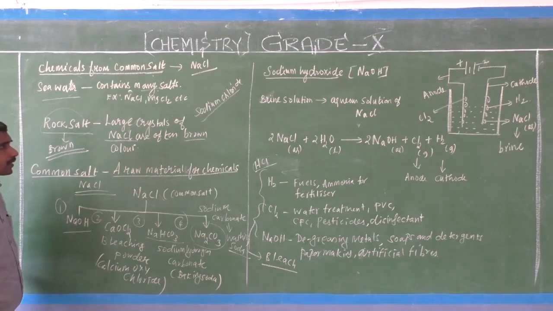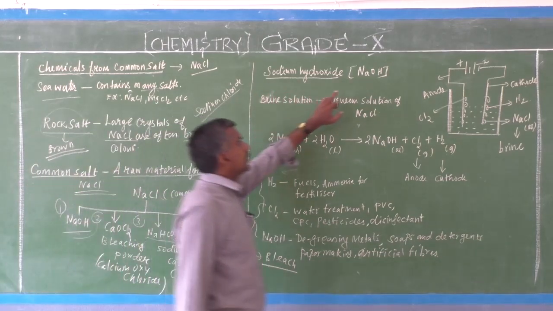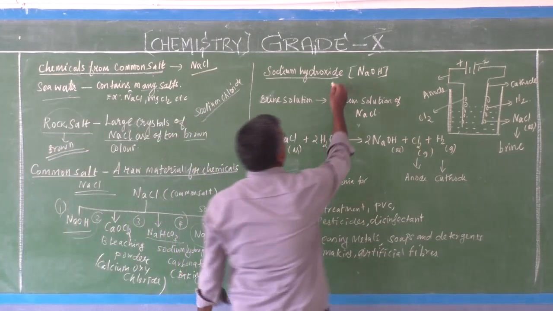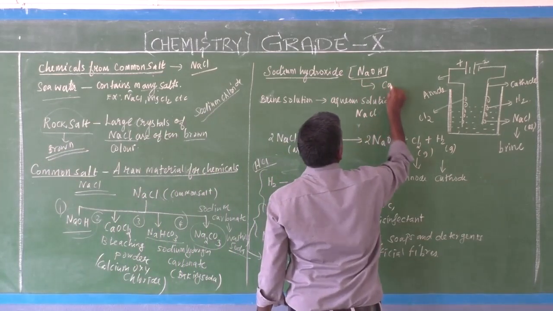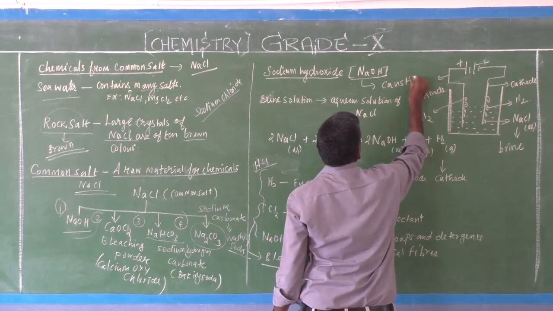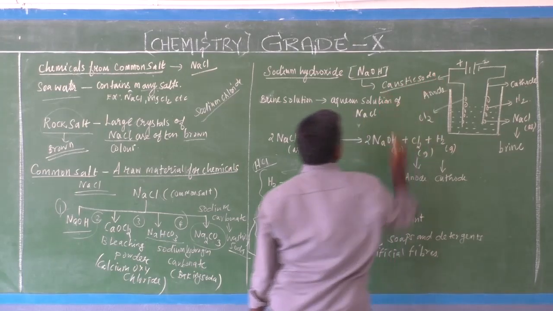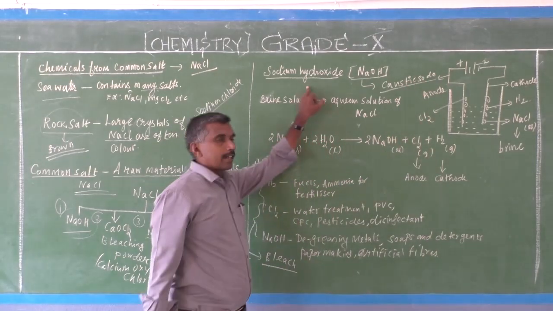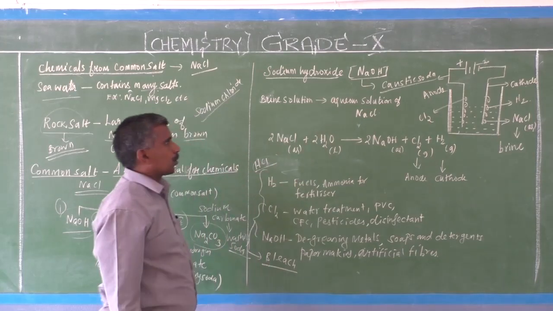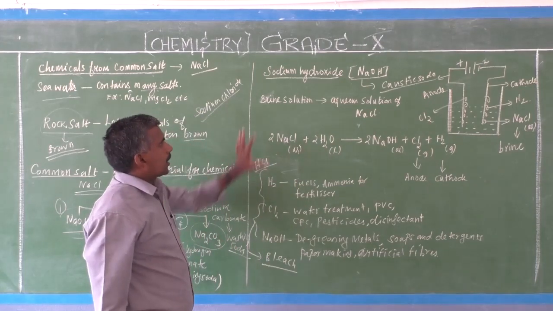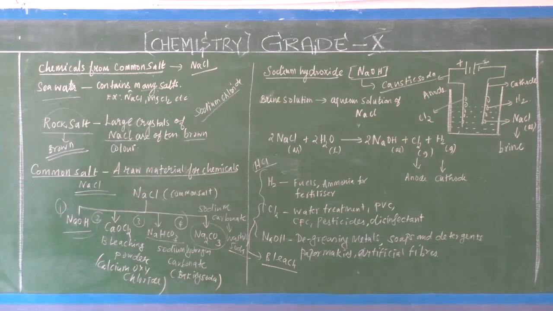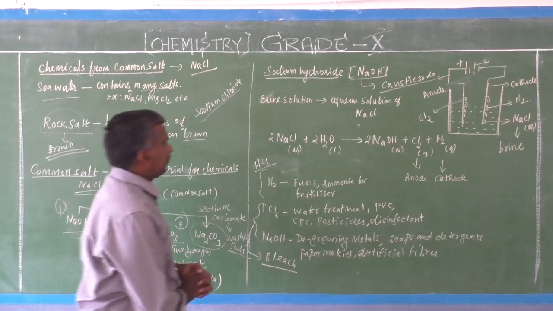Okay. First is the preparation of sodium hydroxide, NaOH. Another name for sodium hydroxide is caustic soda. Now, caustic soda, or sodium hydroxide, is prepared from common salt.